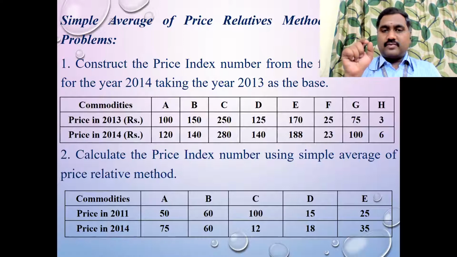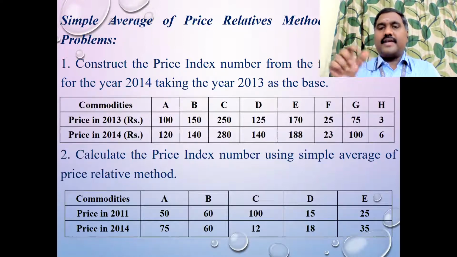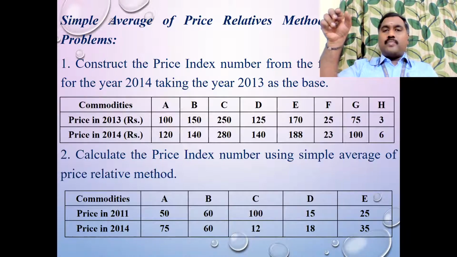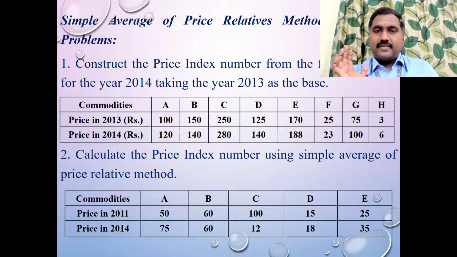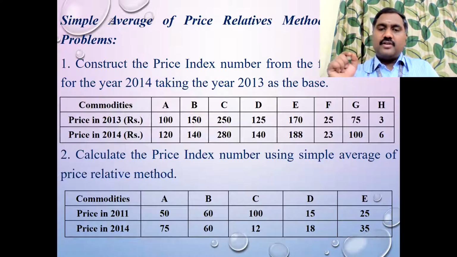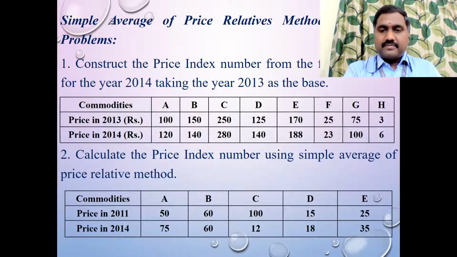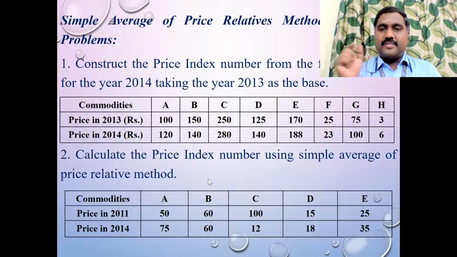Similarly, the next value, log of the particular value for commodity C. Like that, you can put the log P value for each commodity A, B, C, D, E, F, G. Now you have prepared the table, right? Now you can calculate summation P and then summation log P. Then you know what the formula is.